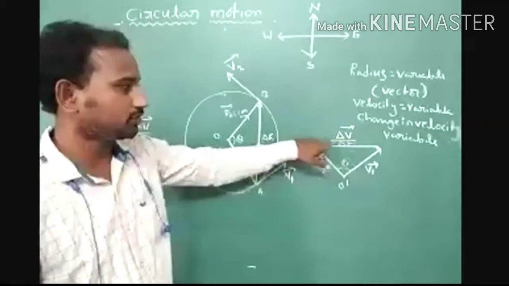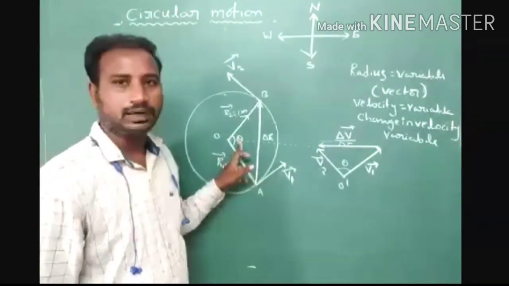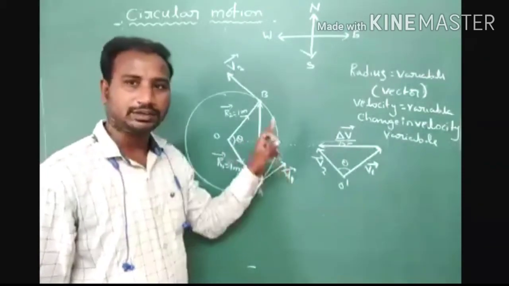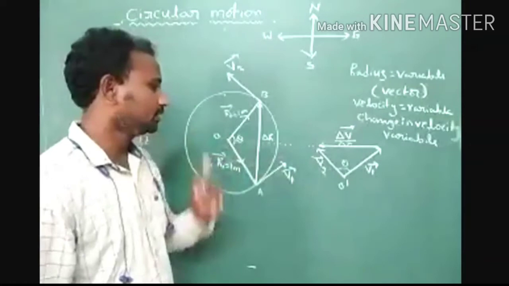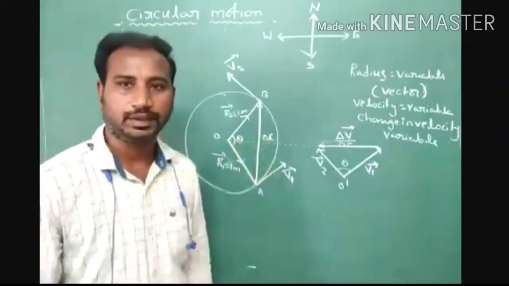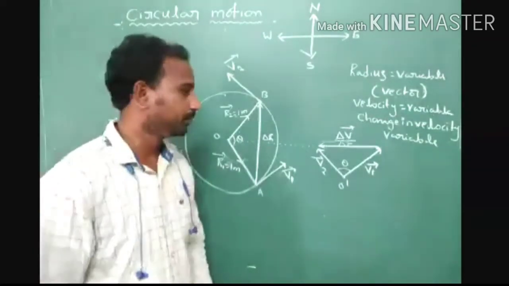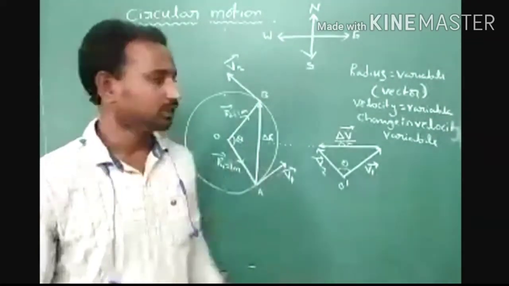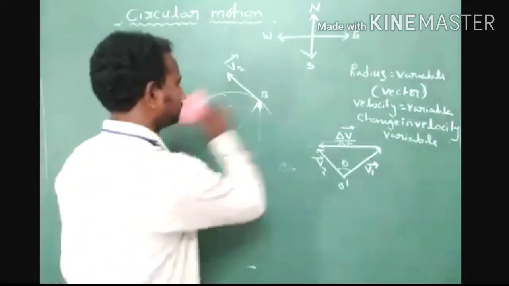Therefore, we represent the direction of centripetal acceleration towards the center of the circular path. The direction of change in velocity and the direction of acceleration are always represented towards the center of the circular path. Don't forget this point. Now I will represent the direction of centripetal acceleration with another diagram.